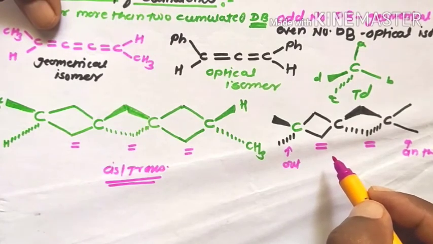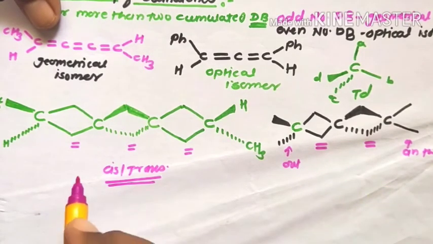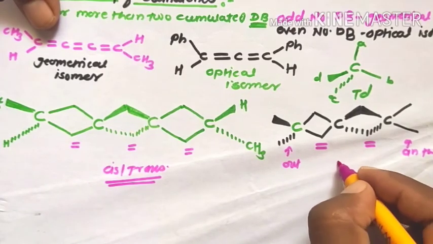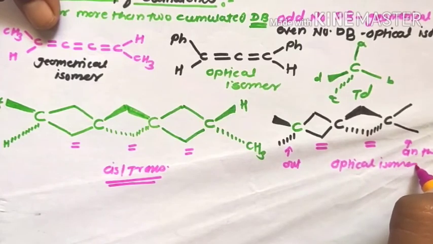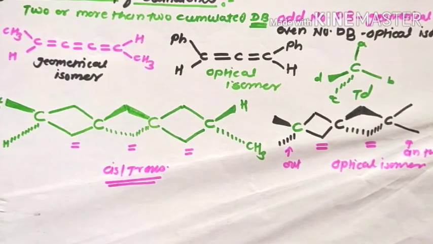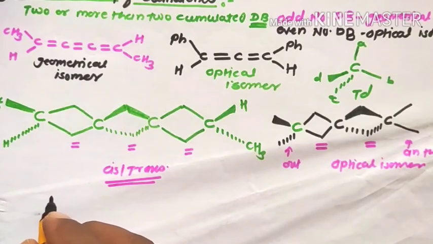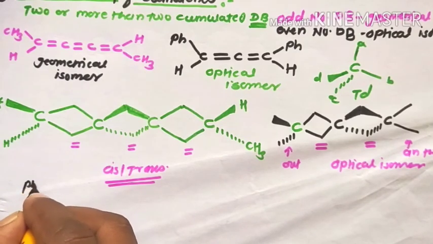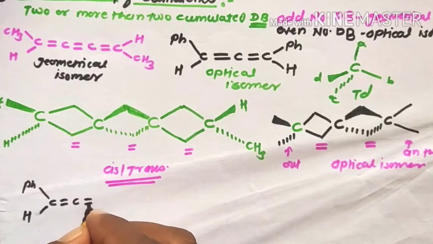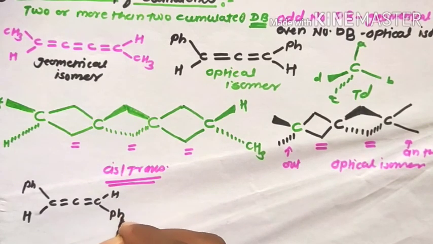Therefore, such molecules give optical isomerism, and odd-numbered double bonded molecules give geometrical isomerism. Non-superimposable mirror image compounds, that is optical isomers, occur for an even number of double bonds, and an odd number of double bonds gives geometrical isomerism. An example of optically active molecules is 4-phenyl buta-2,3-dienoic acid, with the structure PhCH=C=C=CHPh.